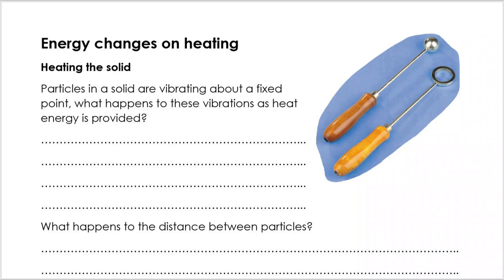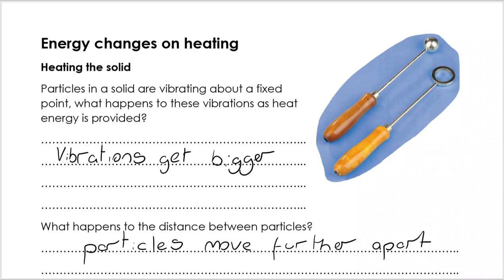Have a think about these questions. So particles in a solid are vibrating about a fixed point. If I provide more heat energy, what will happen? Well, the vibrations will get bigger and the particles will move slightly further apart. So we're still very close together, but we are going to get that expansion.